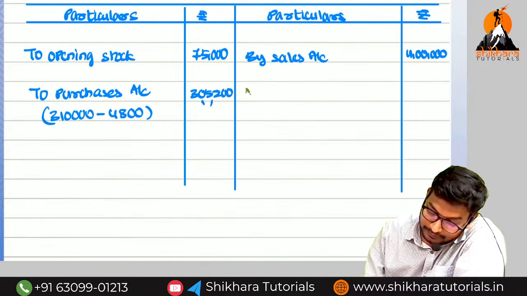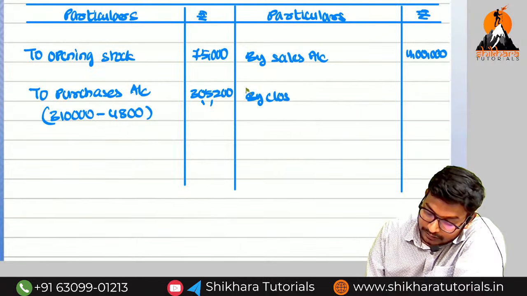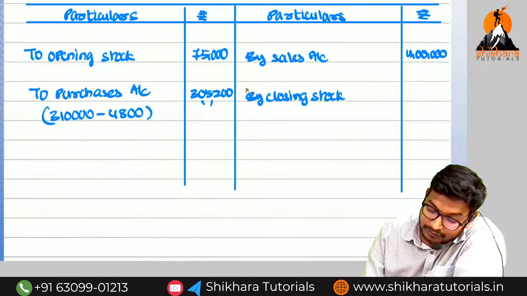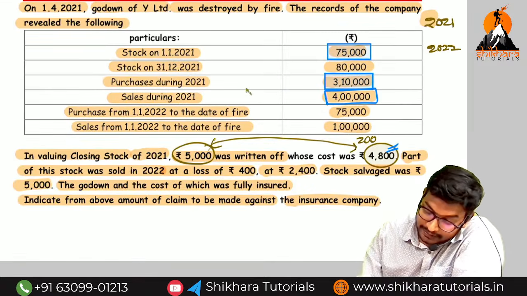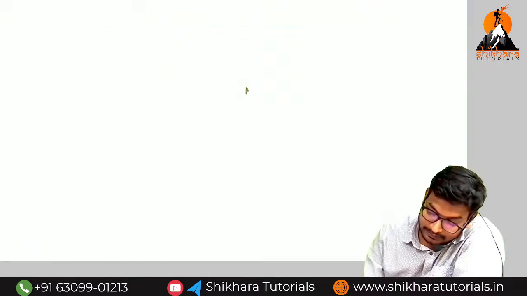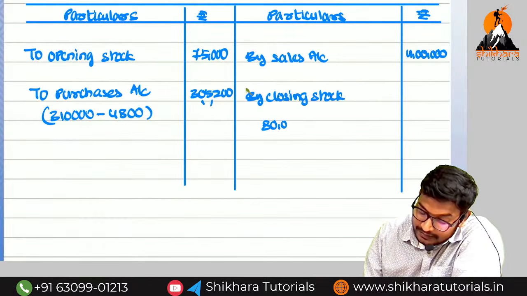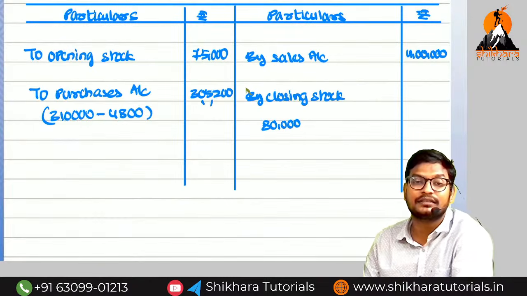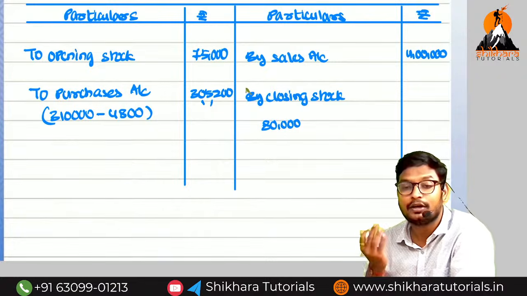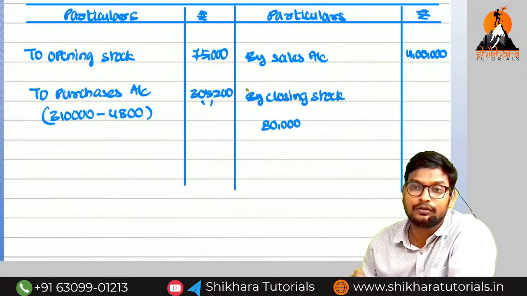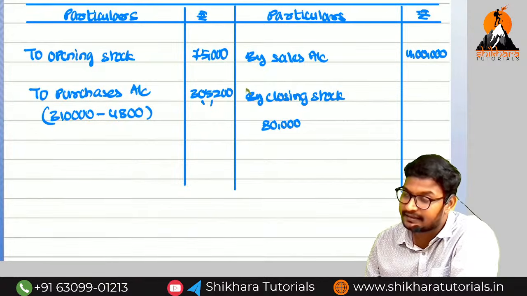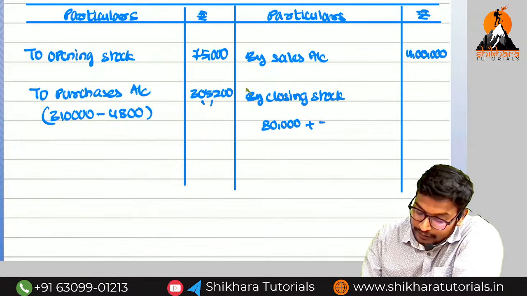And next, by closing stock. What is the actual amount of closing stock given in the question? 80,000. But what has happened? In this 80,000 they have written off 5,000, but actually how much do they need to write off? 4,800. So they have written off excess, and for that reason we add back 200.